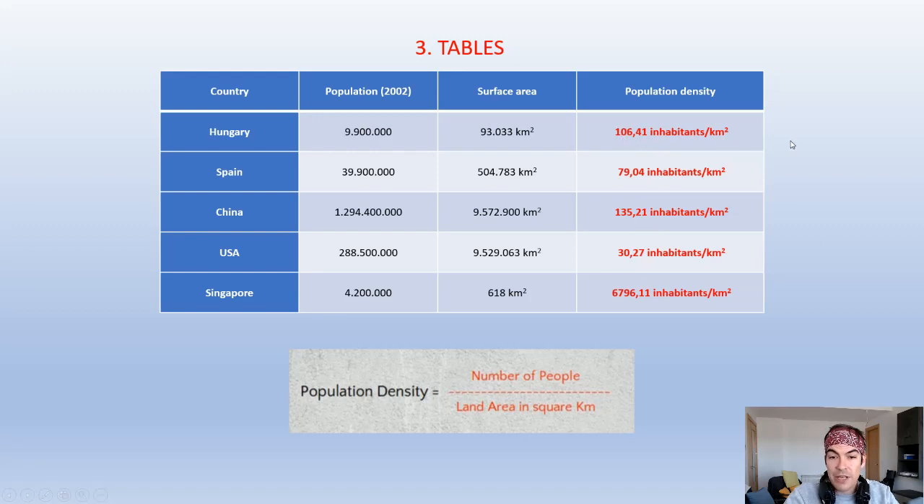106.41 for Hungary, 79.04 for Spain, 135.21 for China, 30.27 for the USA, and 6,796.11 for Singapore, okay? The numbers should be with two decimal numbers. It's okay for me, okay?